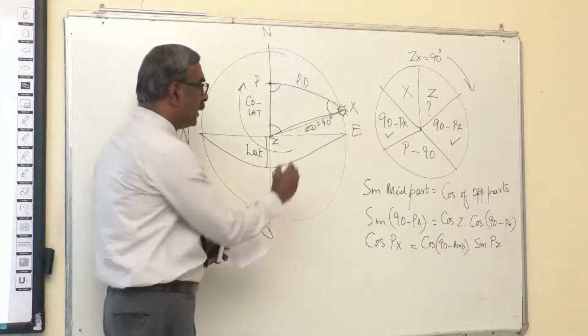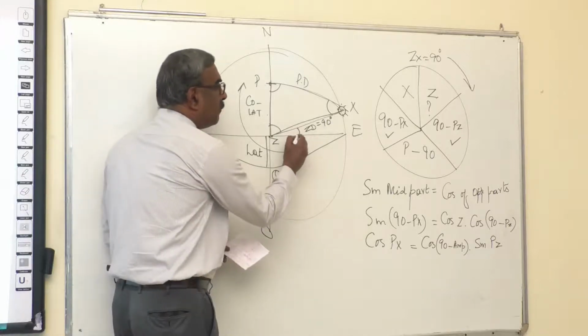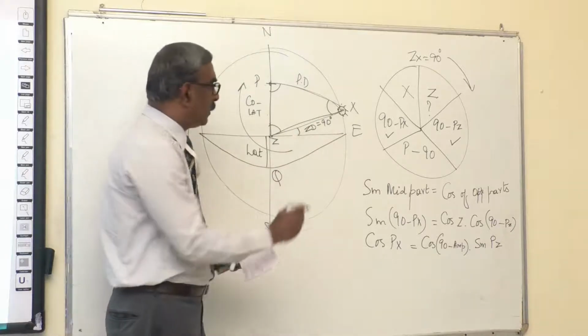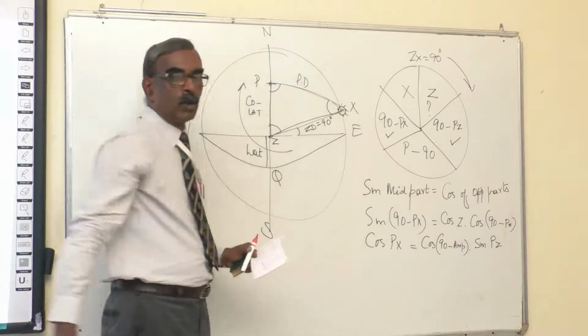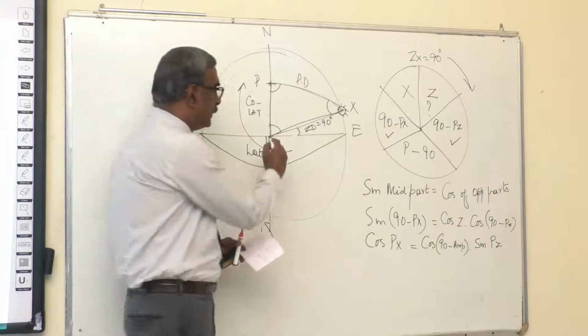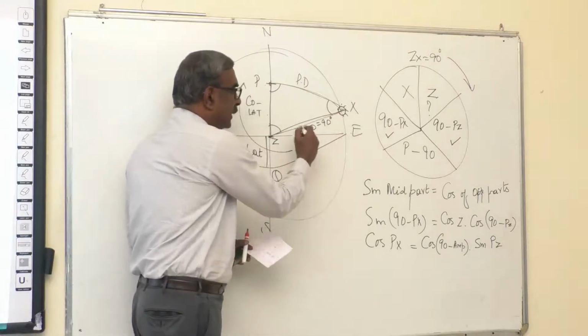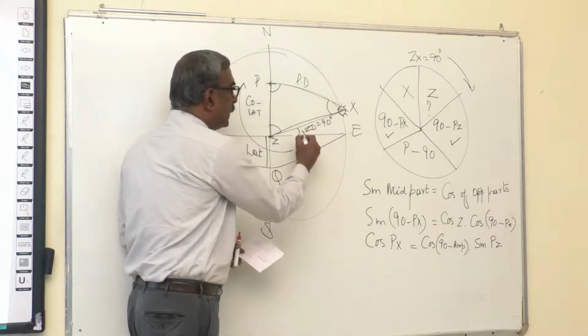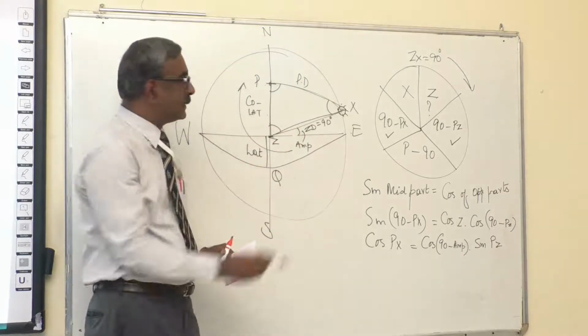Now what does this amplitude mean? Amplitude is nothing but the angle between the prime meridian and the vertical circle passing through the heavenly body, in this case the sun. So Zx and Ze, this angle is called amplitude, which is nothing but 90 degrees minus azimuth.